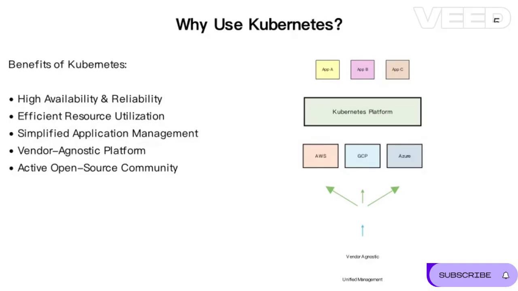Most importantly, Kubernetes is vendor agnostic. Your applications can run consistently across AWS, Google Cloud, Azure, or on-premises infrastructure. This portability, combined with its active open-source community, makes Kubernetes the de facto standard for container orchestration.